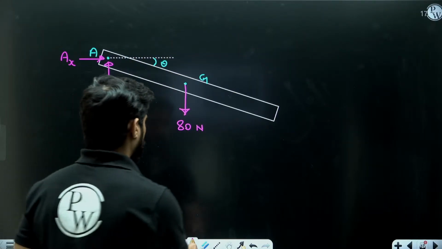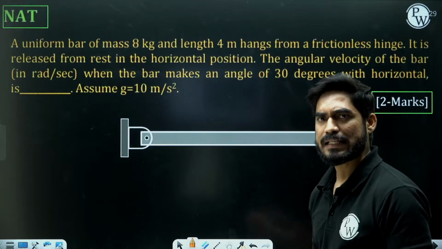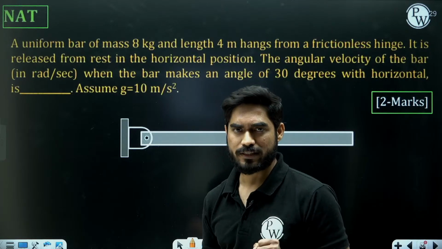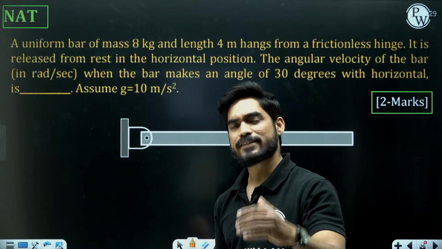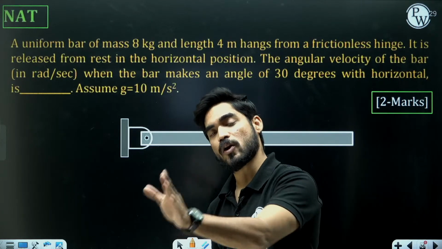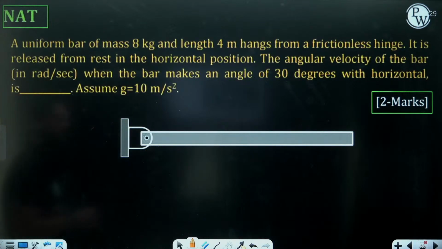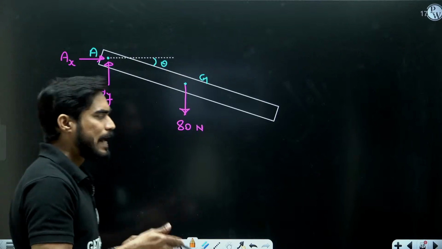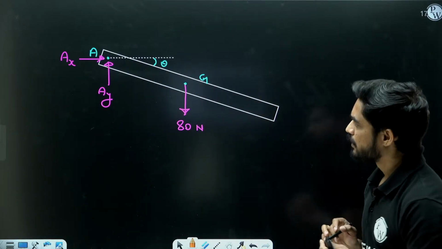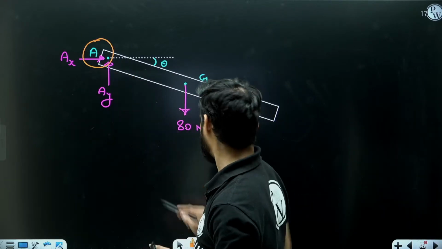Now beta, we can solve this problem by either D'Alembert method or by work energy method. Let's first solve this problem by work energy method. I will also tell you to solve this problem by D'Alembert's method. Okay, let's first solve this by work energy method. So in order to apply work energy method, I need to find the work done. Now there are three forces acting at 2 points, A and G.